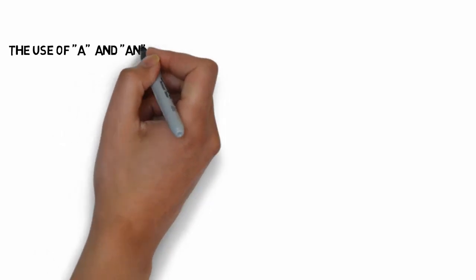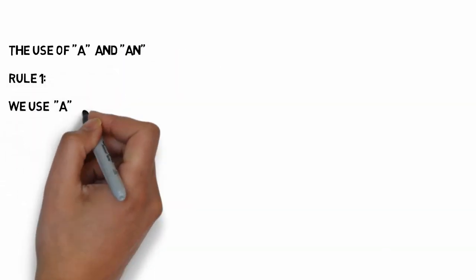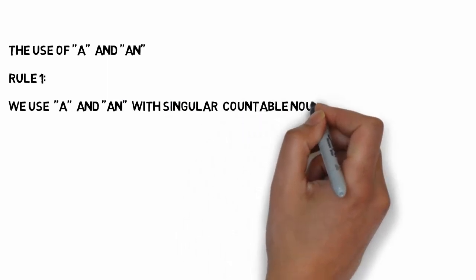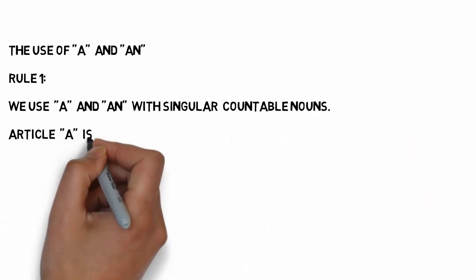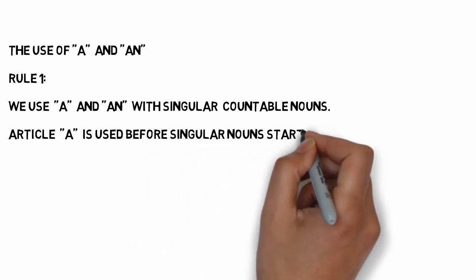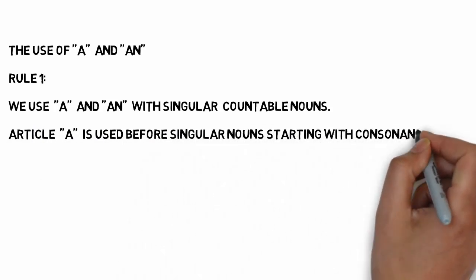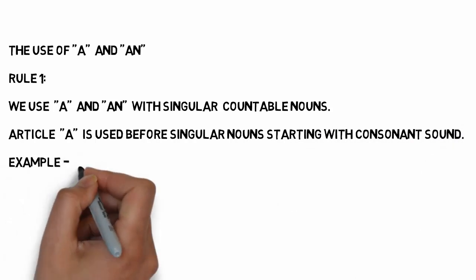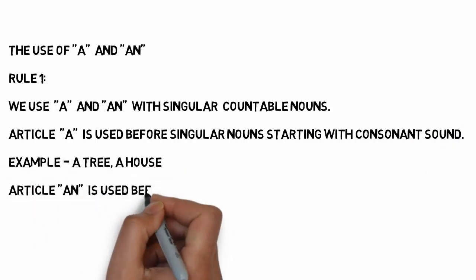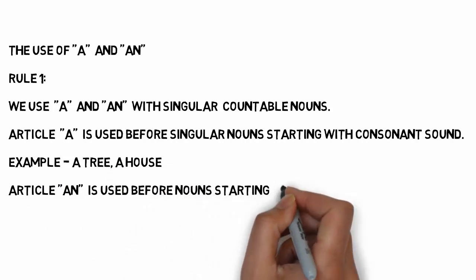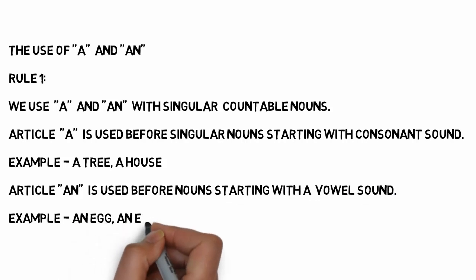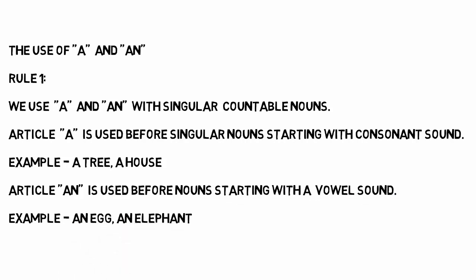So now let's see the use of a and an. Rule number 1 says we can use a and an with singular and countable nouns. Article a is used before singular nouns starting with a consonant sound, for example, a tree, a house. Article an is used with nouns starting with a vowel sound, for example, an egg, an elephant.